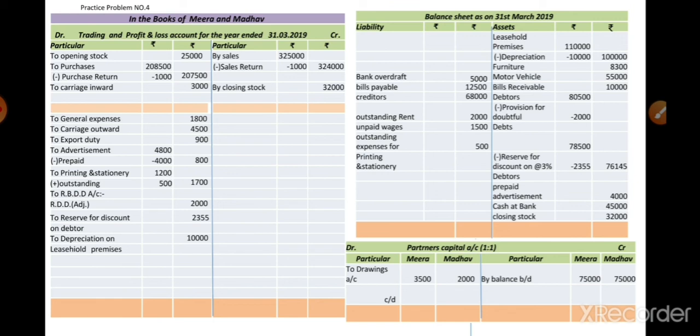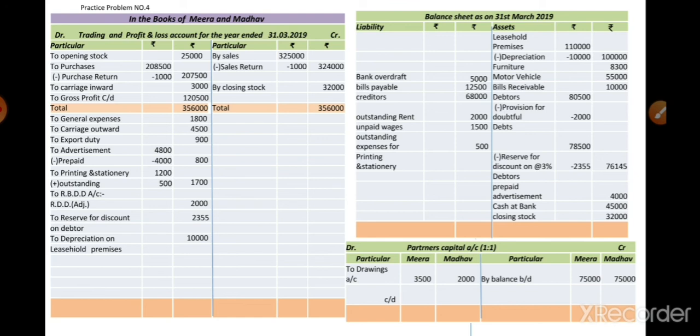Now the closing time. One by one we close both the accounts. Trading account first of all we close, we take the total of debit side and credit side. Here we find that the credit side is more than the debit side, so we get the balance as a credit balance, that is 1,20,500. That credit balance is called gross profit, so we show it on the debit side of the trading account as to gross profit carried down 1,20,500. Now we take the total of the trading account, that is 3,56,000. Here your trading account is closed.